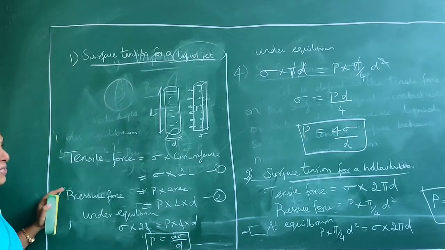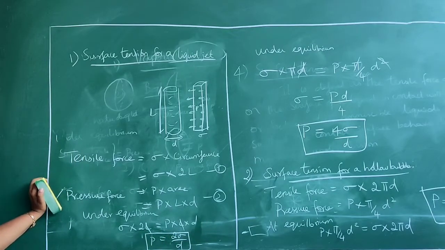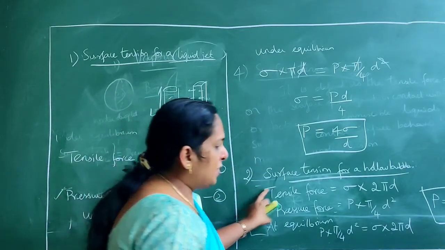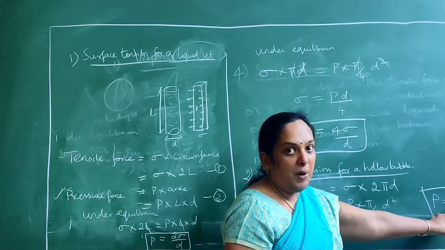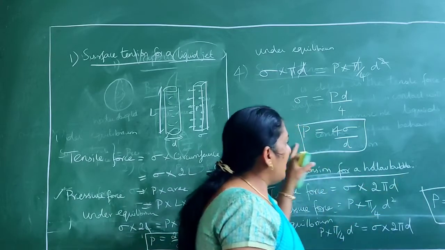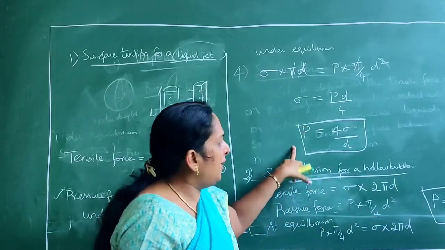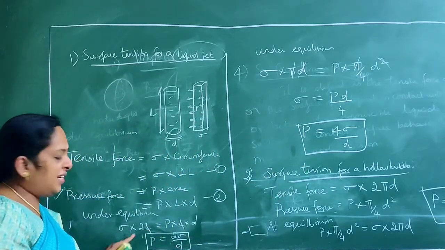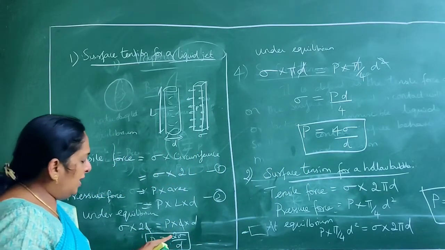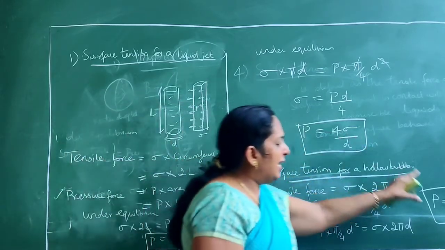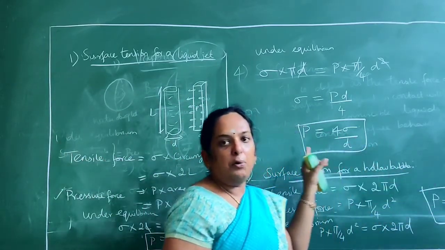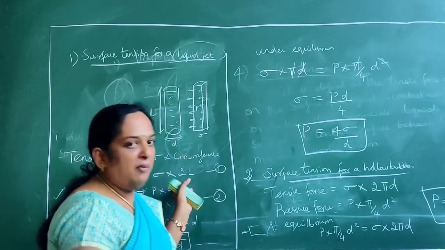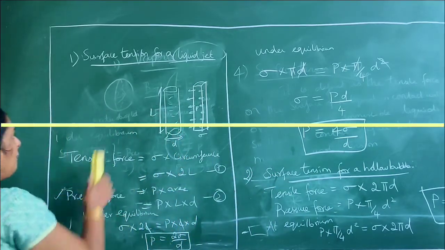From these expressions, when you observe, in the case of a hollow bubble the pressure equation has 8 sigma by D. In the case of an ordinary water droplet it is 4 sigma by D, and in the case of a liquid jet it is 2 sigma by D. Only the values 2, 4 and 8 change. So you have to remember these equations for solving problems. Now we will go for a problem.